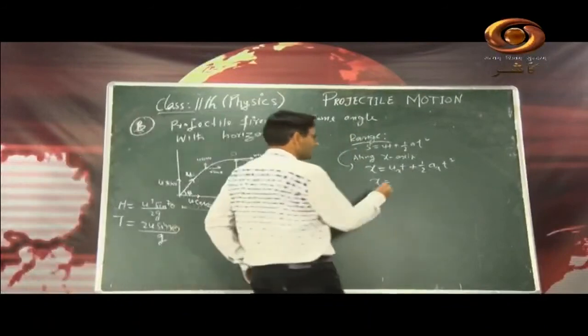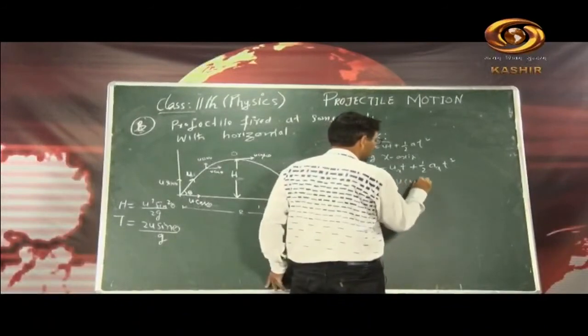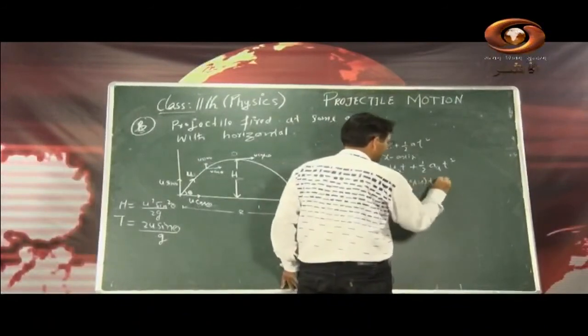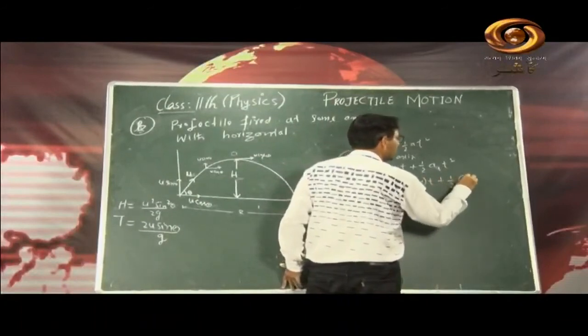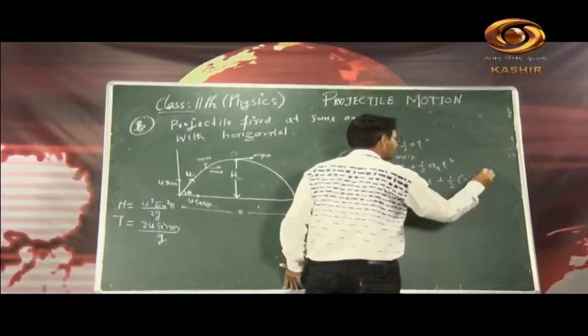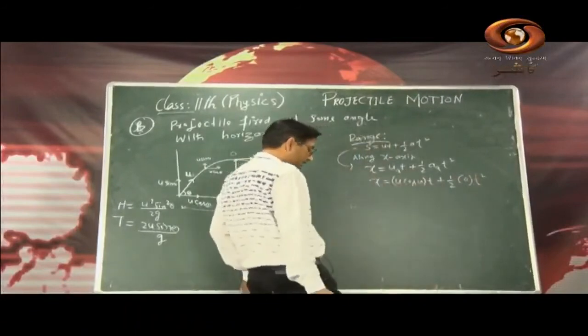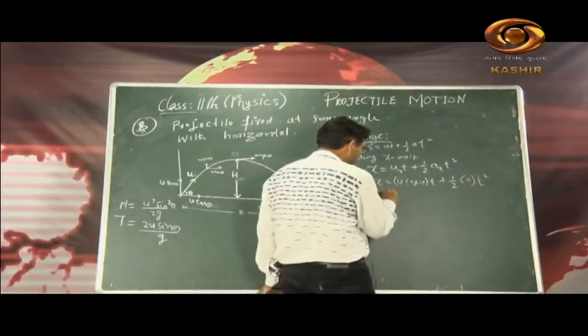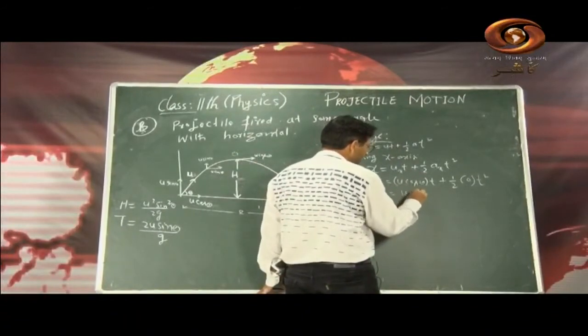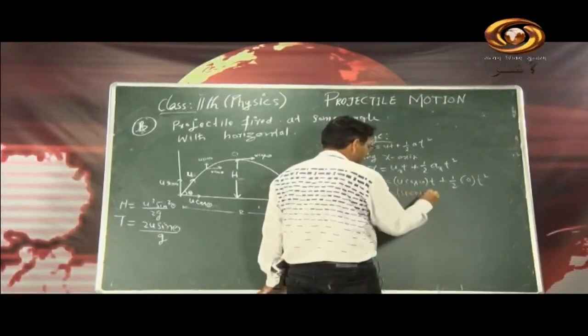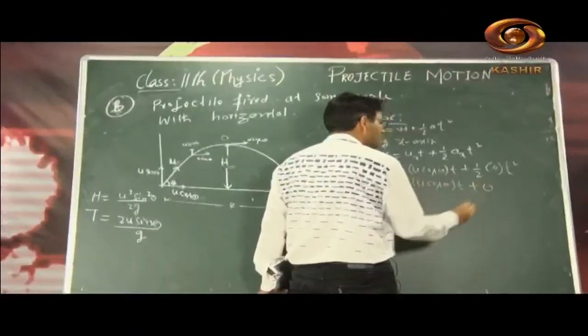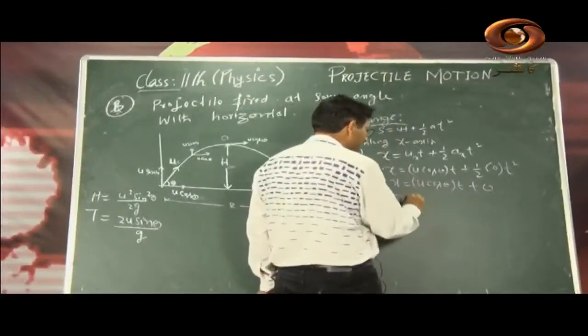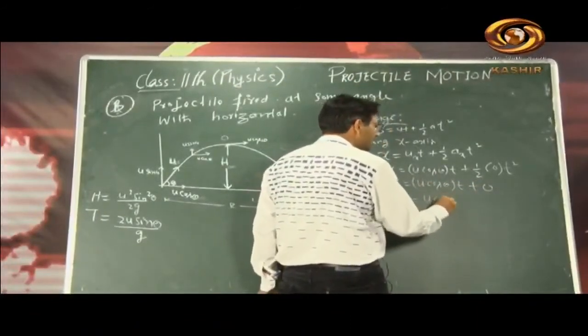So this becomes u cos theta into t plus half of, there is no acceleration along the x axis, as I told you many a time, because velocity along the x axis is constant. So x comes out to be u cos theta into t plus 0. So x is equal to u cos theta into t.